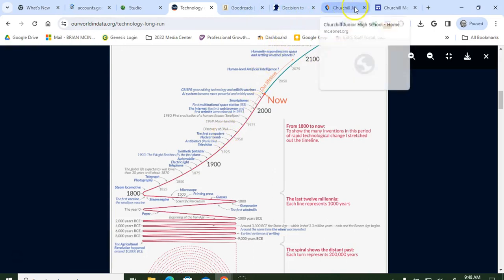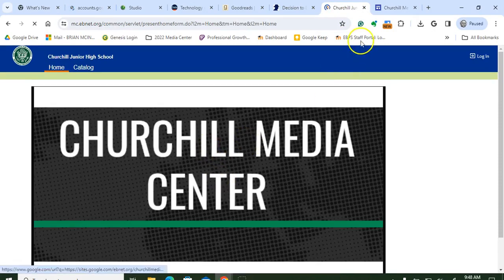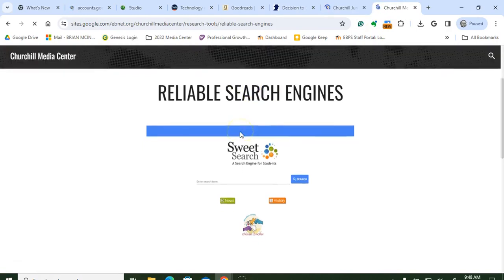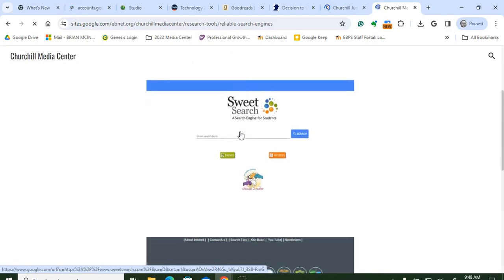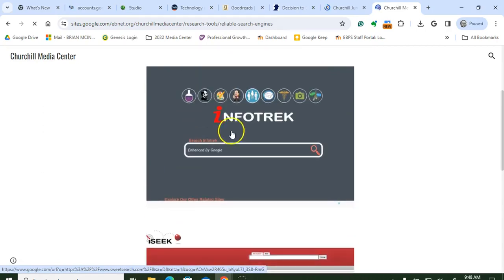One good resource you could go to, if you go to mc.ebnet.org, you can go to the Media Center webpage. If you click on the Churchill Media Center icon there, it should bring you to this website, a Google site that I created. There is a tab about reliable research engines. We could use any of these. SweetSearch is good. InfoTrack is reliable, and iSeek. We'll use InfoTrack. It's going to parse out the unreliable websites.